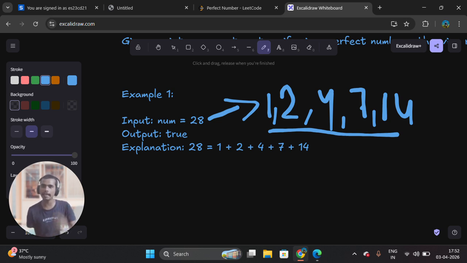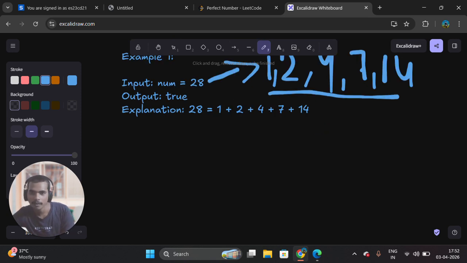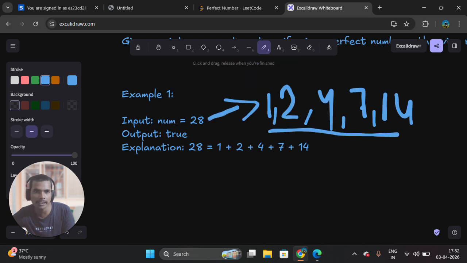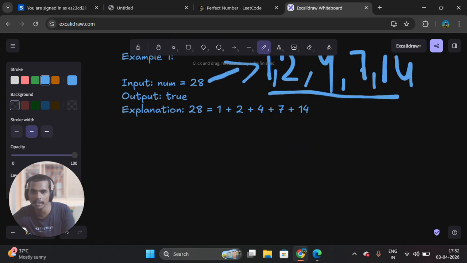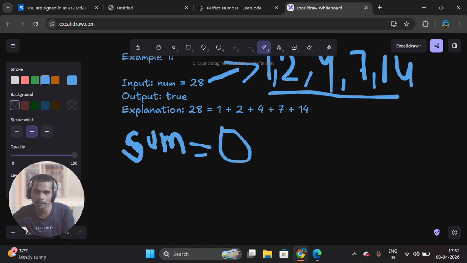Let's now start how to solve this problem in code. First of all, I need to initialize one sum. Why? Because I need to add all the values, so we need to initialize the sum. Then what do I initialize for the sum value? Sum is equal to 0.